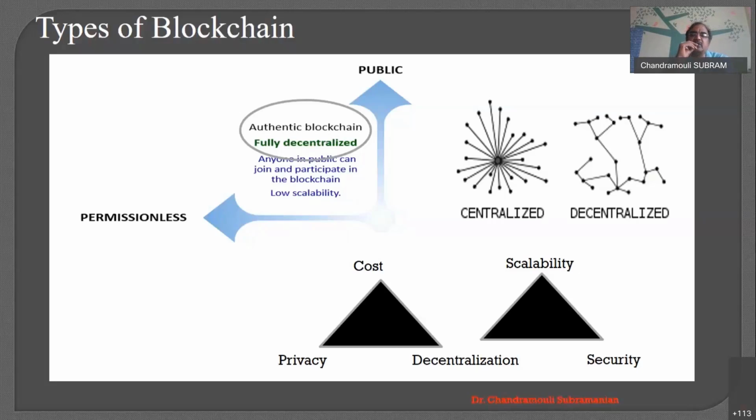The first, very default thing is a fully decentralized system that we call a public permissionless blockchain. Fully decentralized, right? Anybody can take part in it. The best example is Bitcoin, right? I'm talking about the Bitcoin currency. It can be given as an example of a public permissionless blockchain. So anybody can add to it. Anybody can become a miner, right? And anybody can add a transaction. Anybody can buy it also.